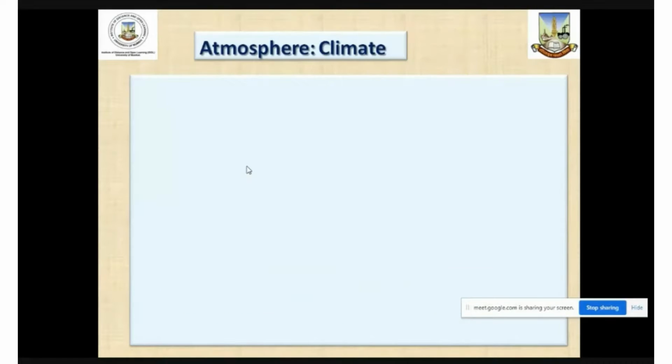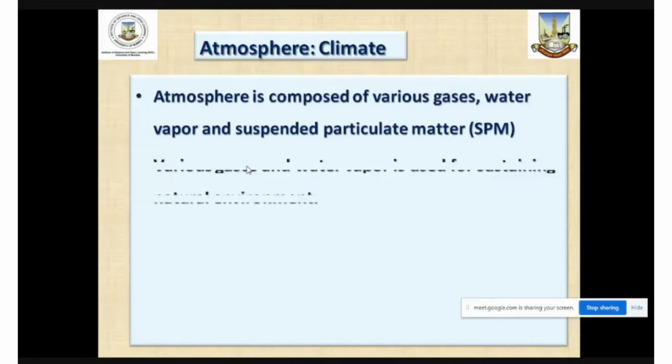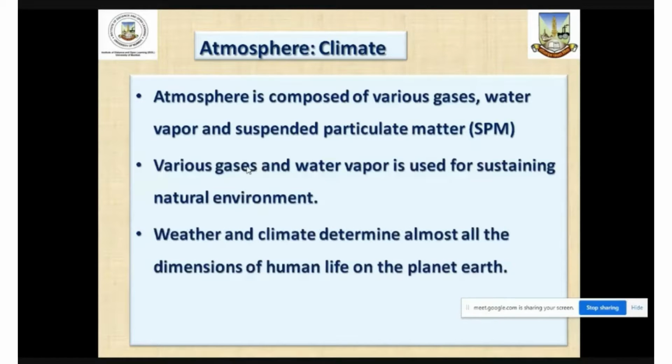agricultural, and industrial purposes. The atmosphere plays a significant role not exactly in economy but also in ecological sustenance. As we have discussed earlier, the atmosphere is composed of various gases, water vapor, and also dust particles, which are scientifically known as suspended particulate matter, and they play a significant role in atmospheric circulations.